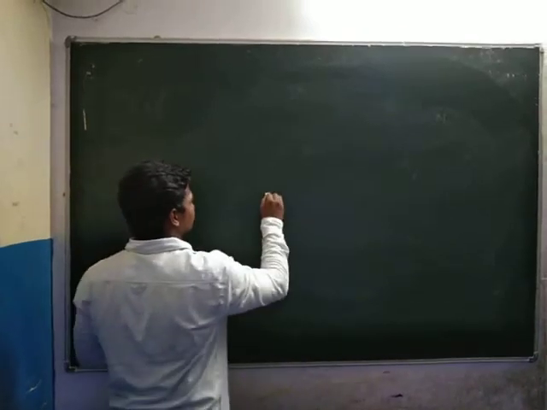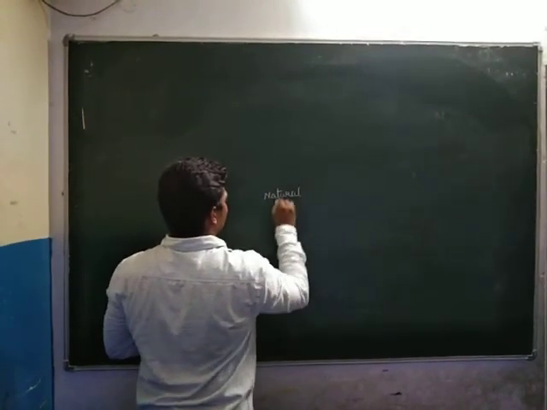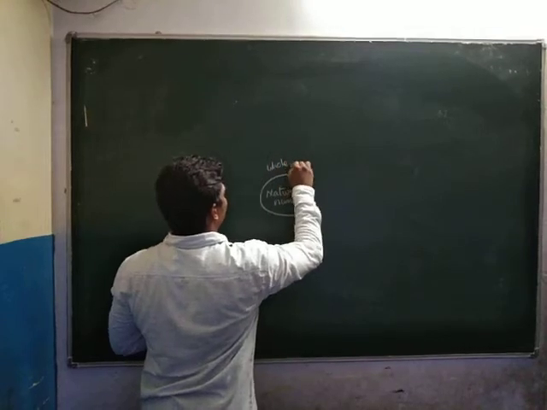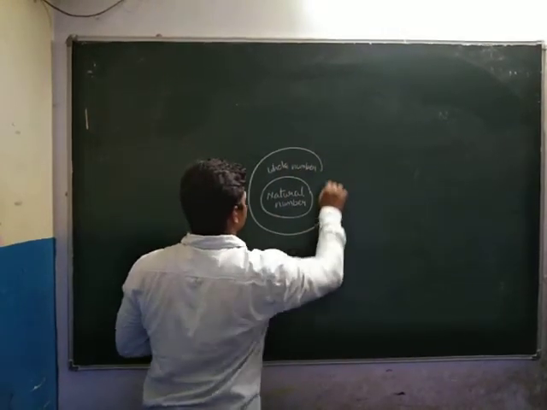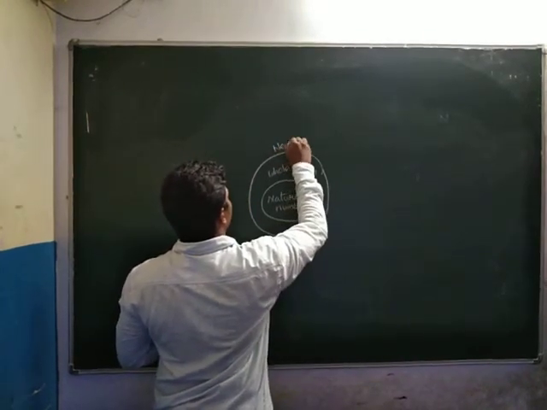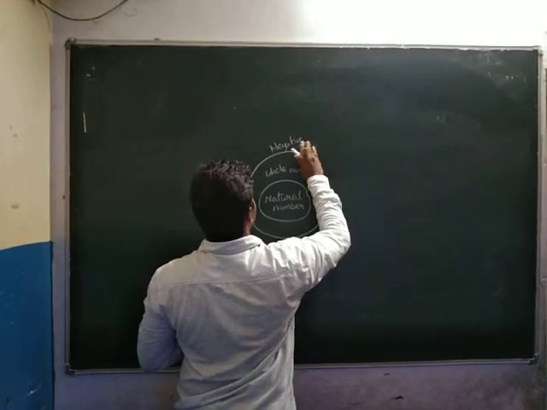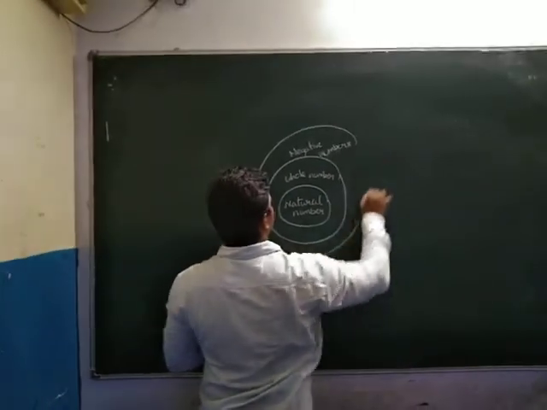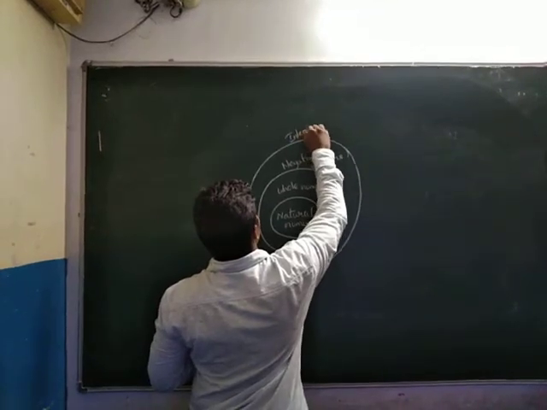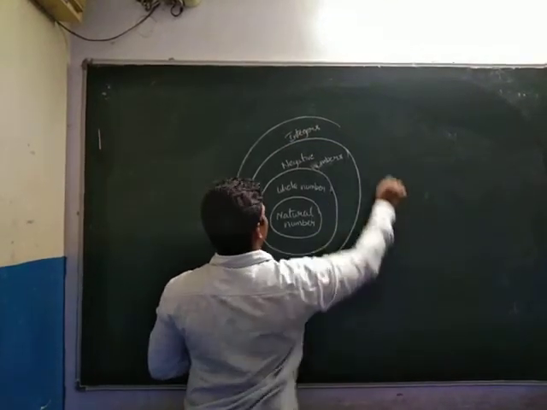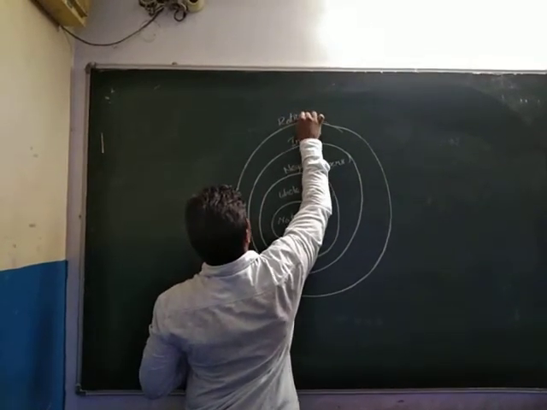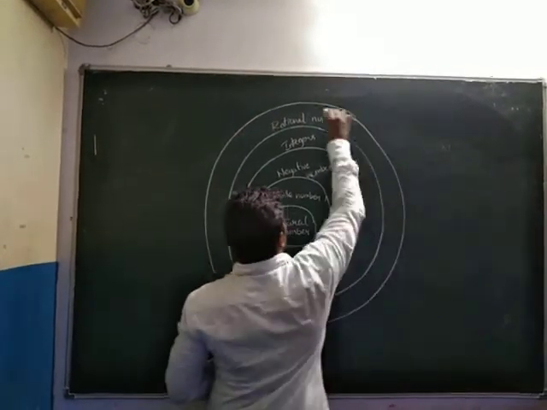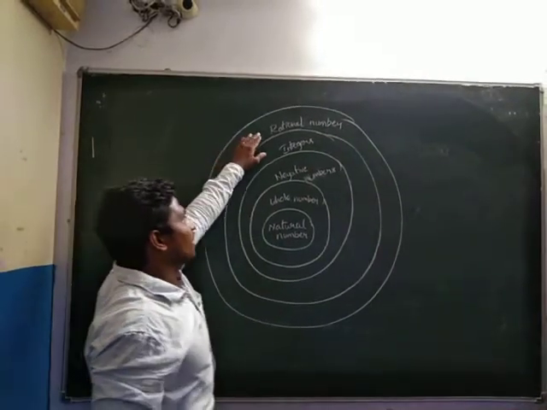See here: natural numbers and whole numbers and negative integers, means negative numbers, integers, rational numbers. So see here, how do we get a rational number?